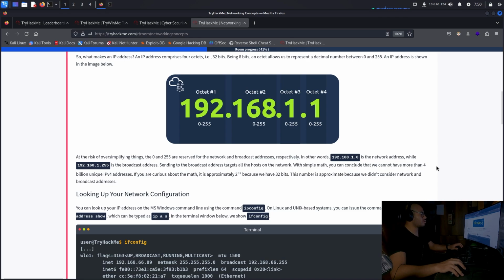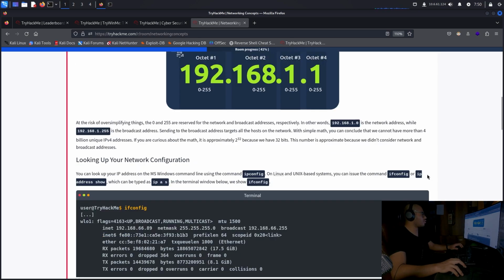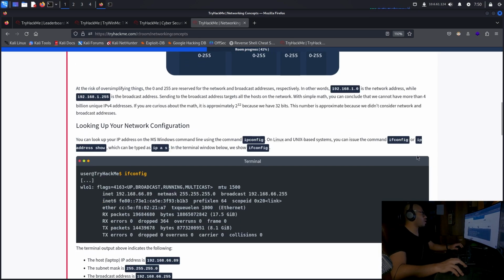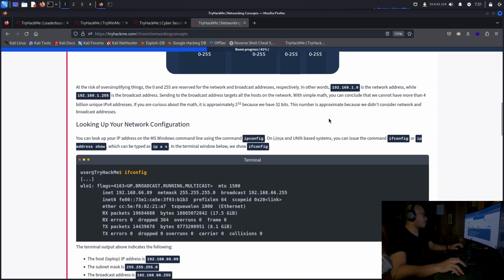With simple math, you can conclude that we cannot have more than 4 billion unique IPv4 addresses. If you're curious about the math, it is approximately 2^32 because we have 32 bits. This number is approximate because we didn't consider network and broadcast addresses. Okay, looking up your network configuration. You can look up your IP address on the MS Windows command line using the command ipconfig. On Linux and Unix-based systems, you can issue the command ifconfig or ip address show, which can be typed as ip a s. In the terminal window below, we show ifconfig.